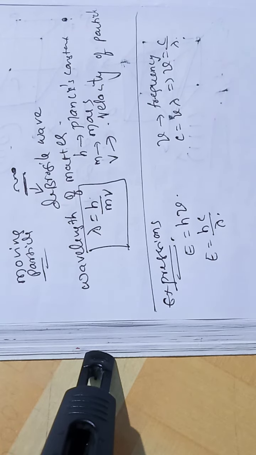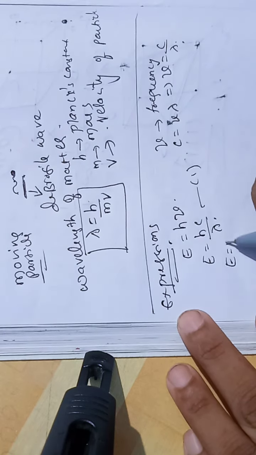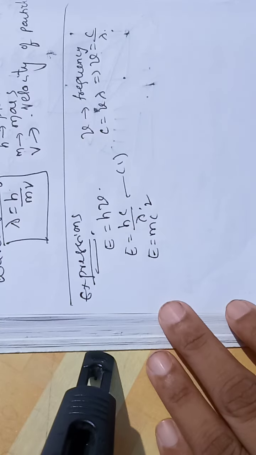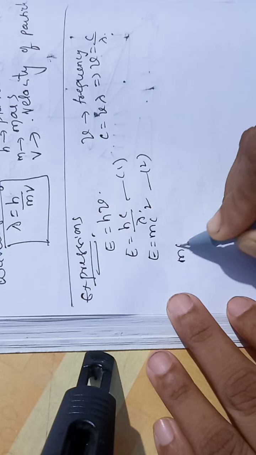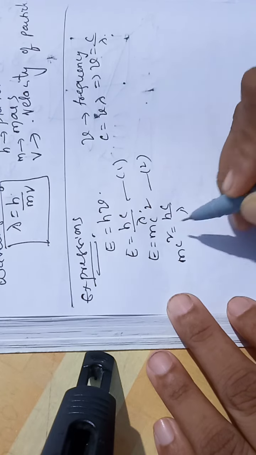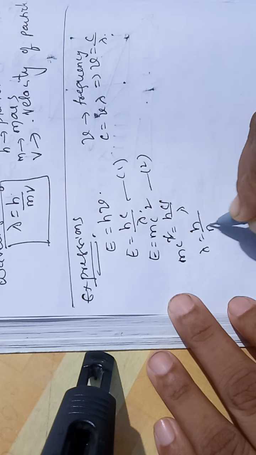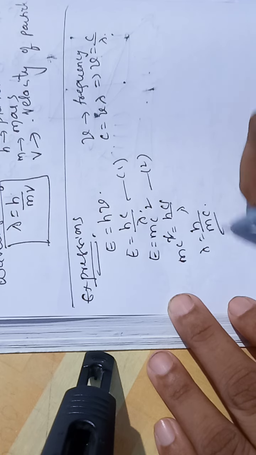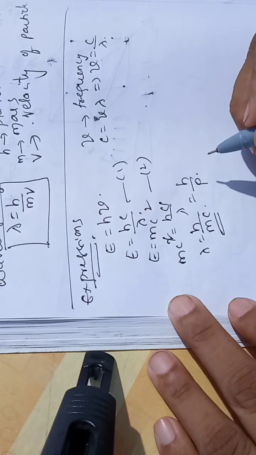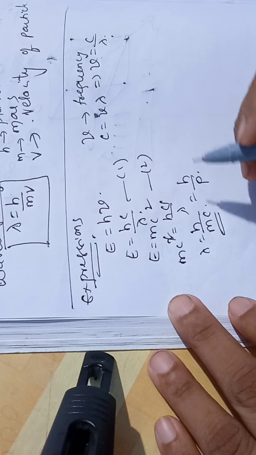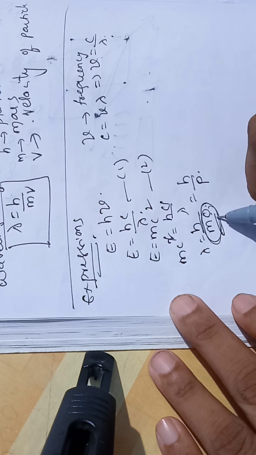Now, according to the Einstein relation, E equals mc squared. So from these two equations, we can write mc squared equals hc by lambda. c cancels, so lambda becomes h by mc, where mc is nothing but momentum, mass into velocity. So we can write lambda equals h by p. This p is nothing but the momentum associated with a photon.